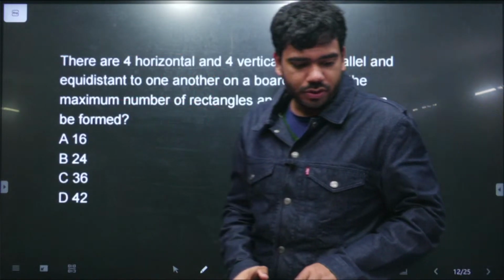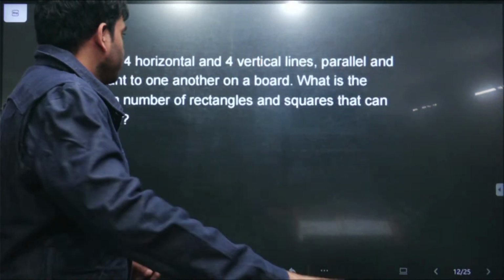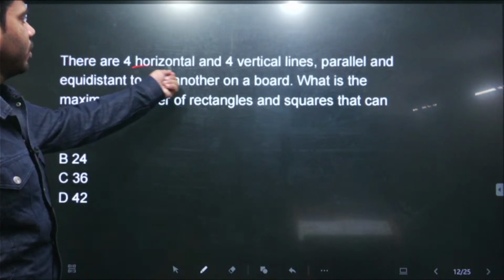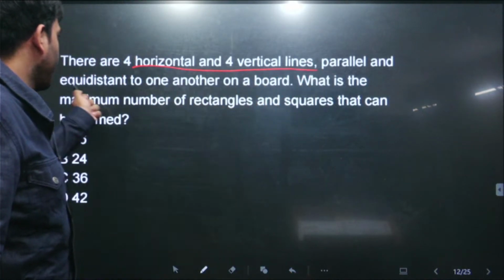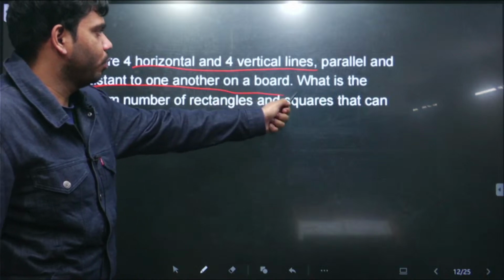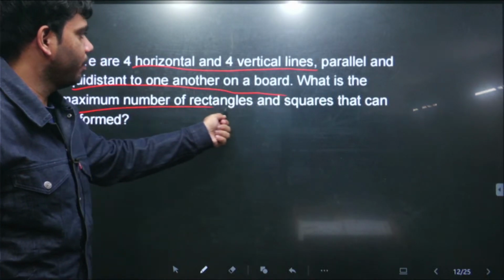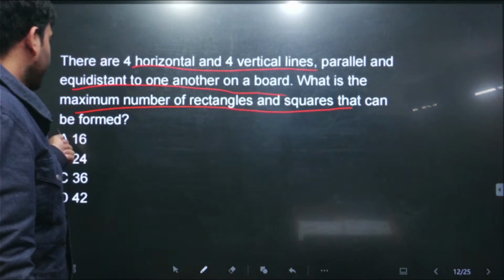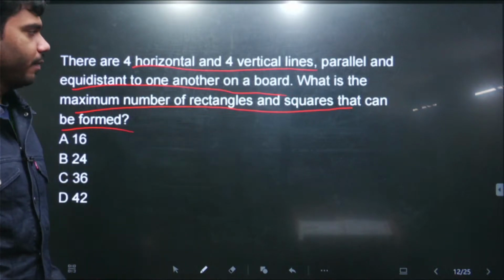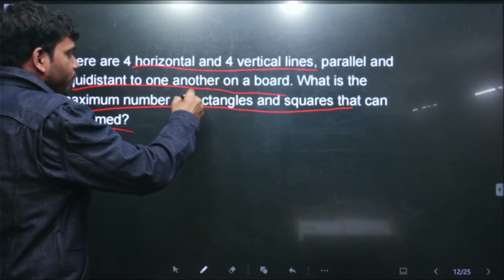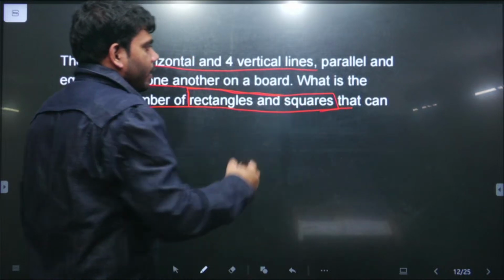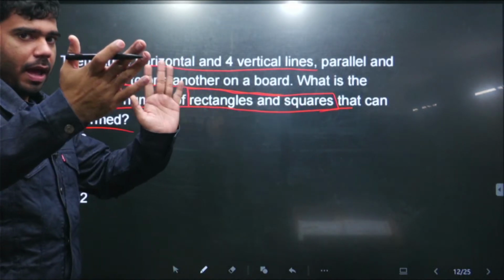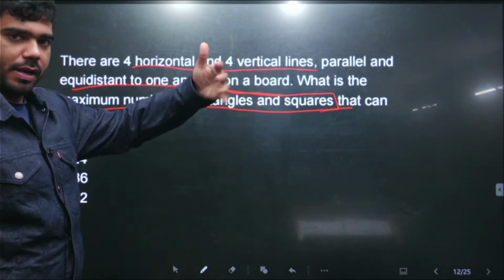This is the next question. So this is saying there are 4 horizontal and 4 vertical lines, parallel and equidistant to one another, on a board. What is the maximum number of rectangles and squares that can be found? This is a very simple question. Very simple question. So we have to find both rectangles and squares. 4 horizontal lines parallel and equidistant, 4 vertical lines parallel and equidistant.